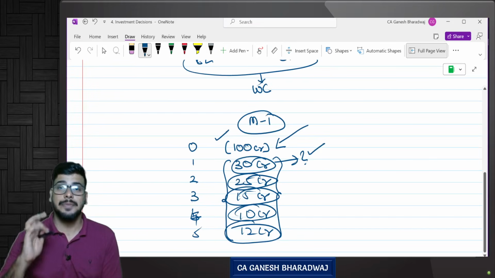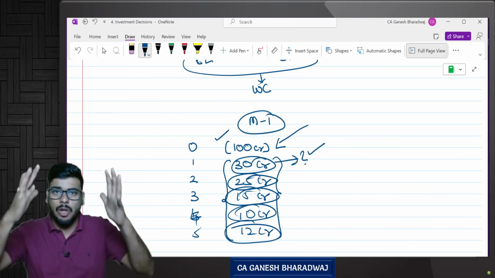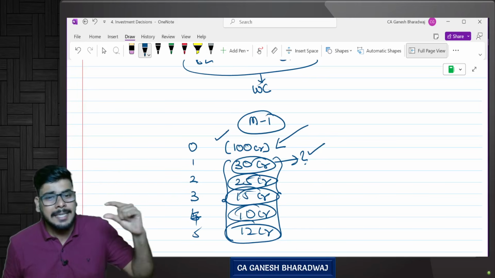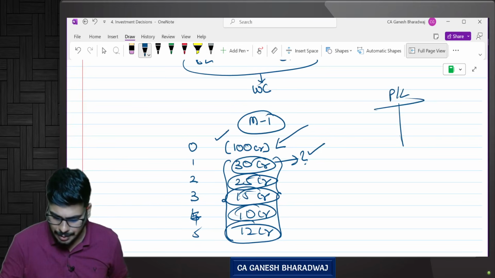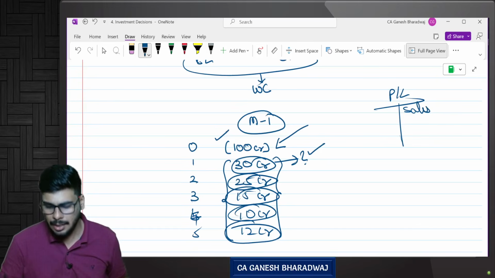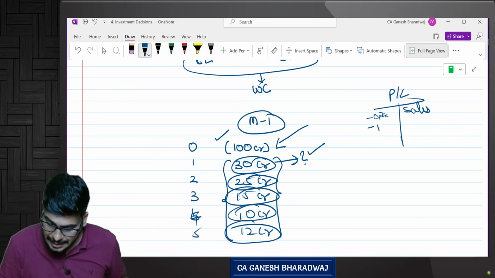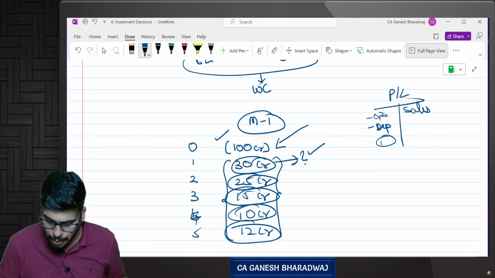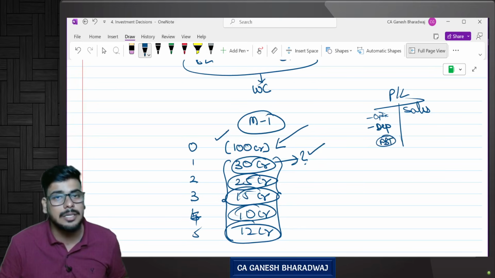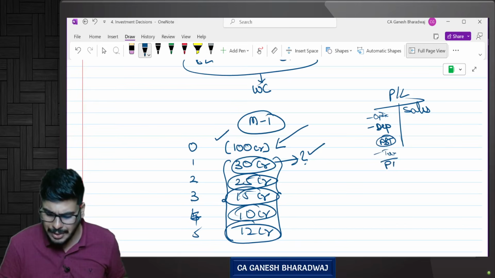Now, let us say every year you have all the cash flows, correct? In that, depreciation is also one expense. So in your P&L account, you have sales, minus all your operating expenses, and minus depreciation is also an item, correct? You arrive at your profit before tax. Yes or no? Fine. From this you reduce your tax to arrive at your profit after tax.